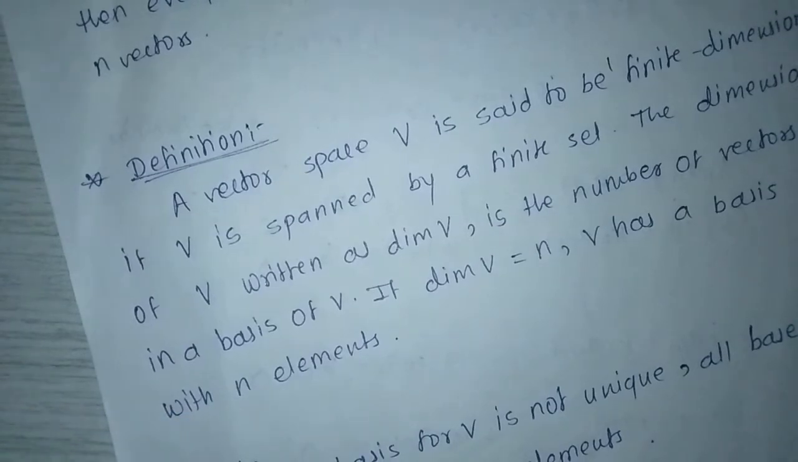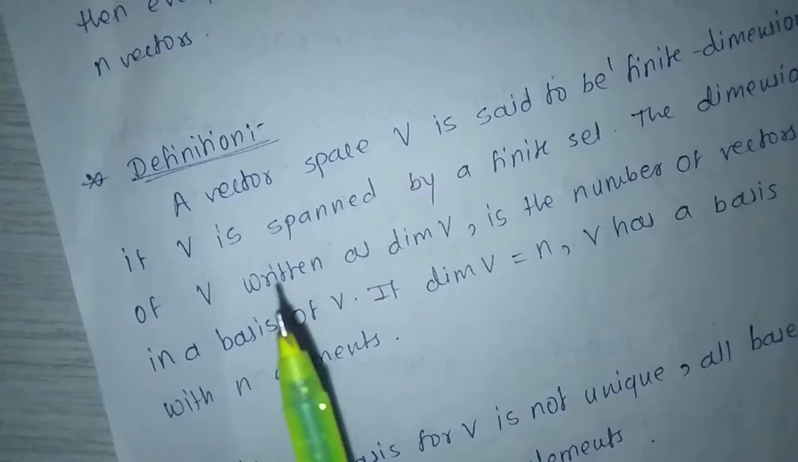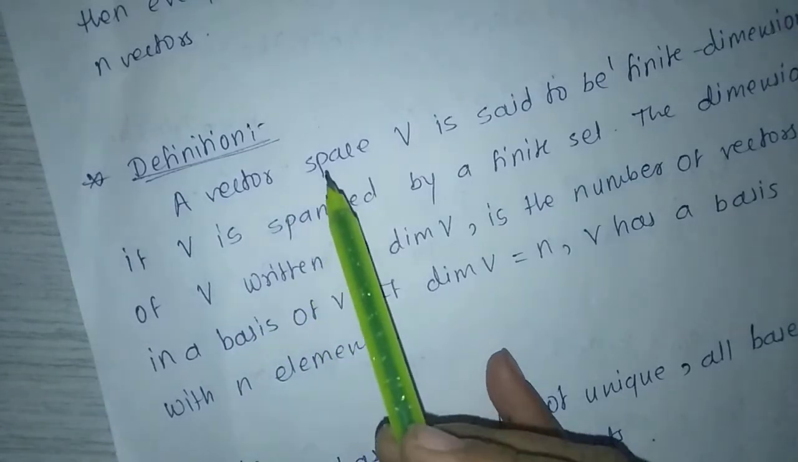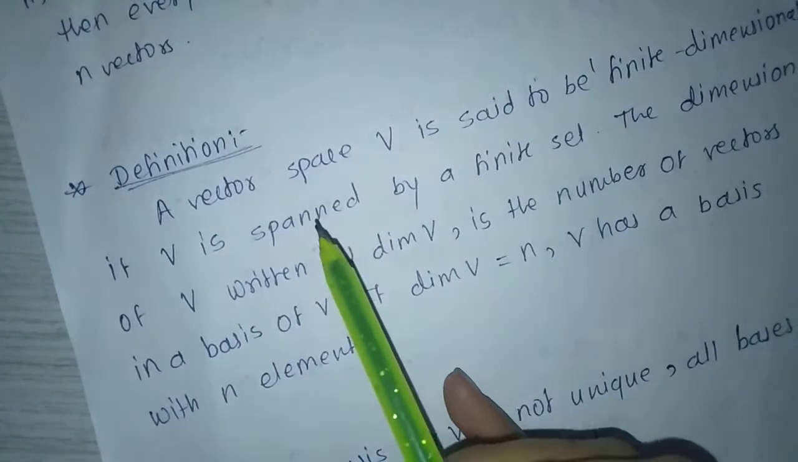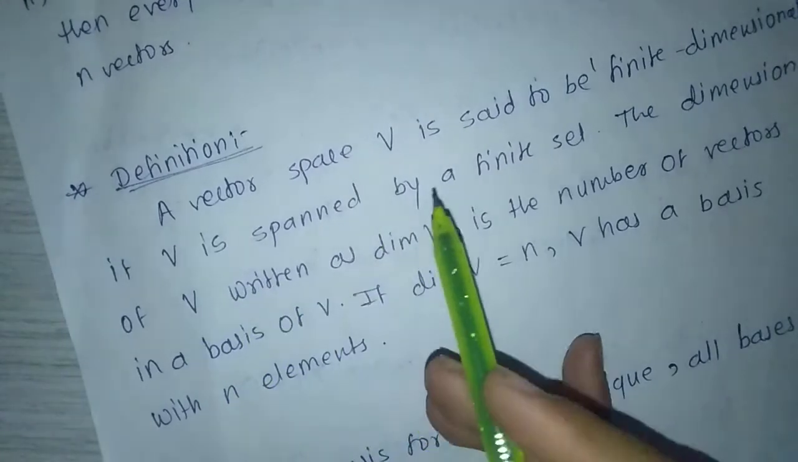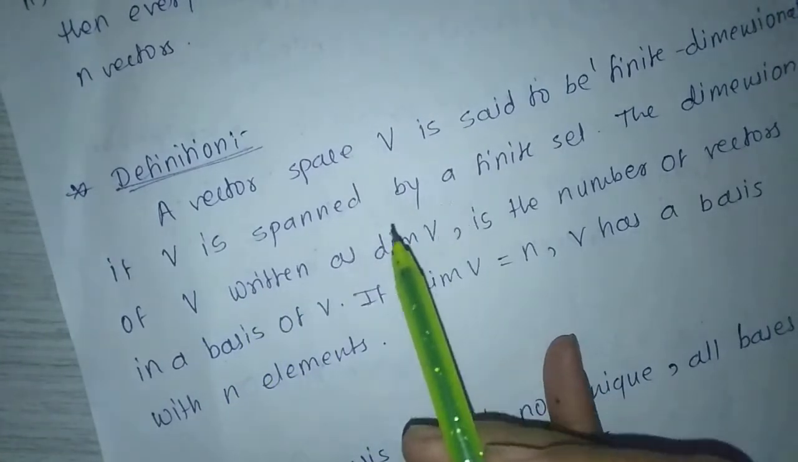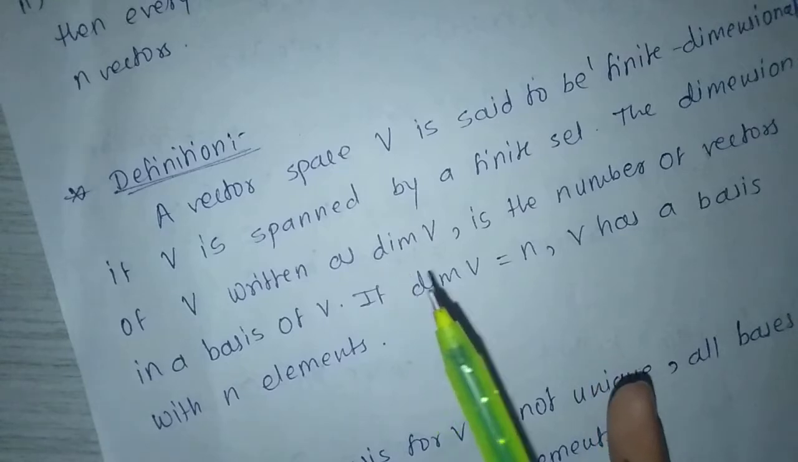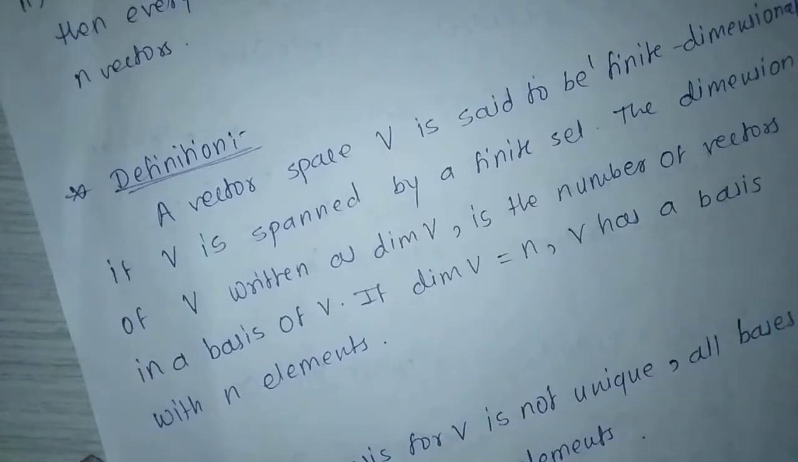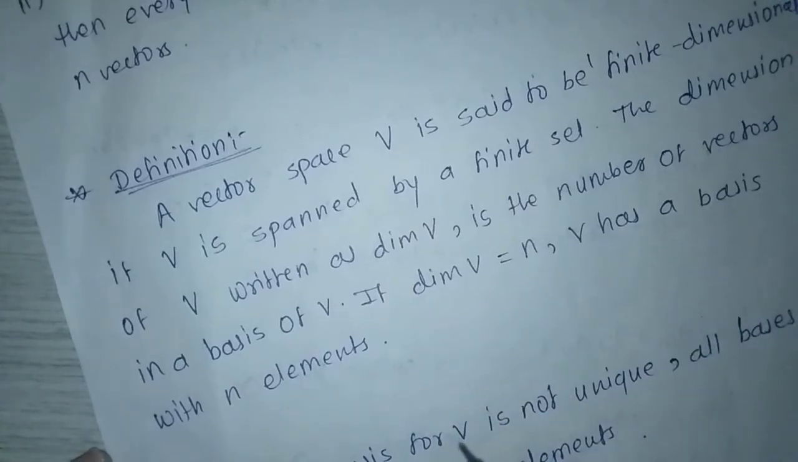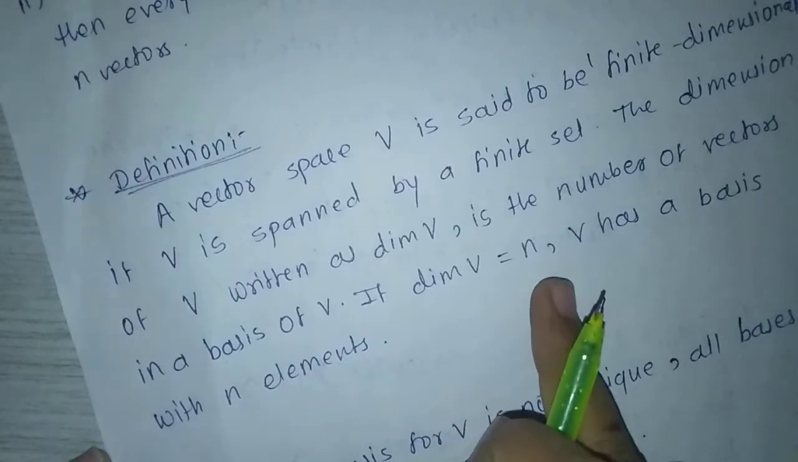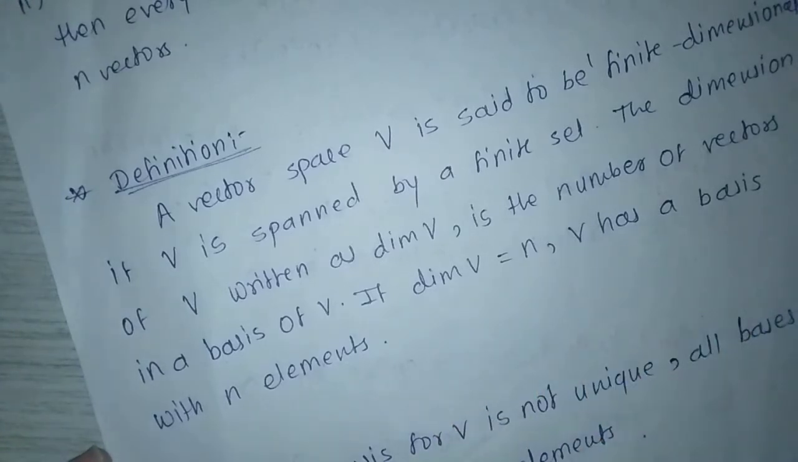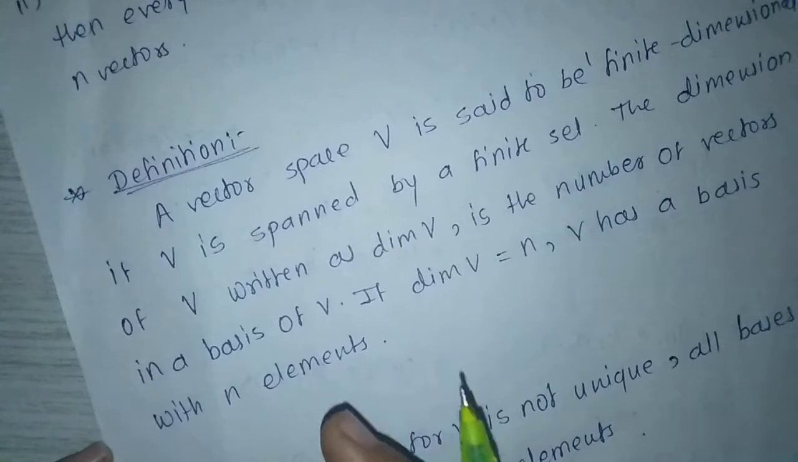Hello students. Next definition: dimension of a vector space means finite dimensional. A vector space V is said to be finite dimensional if V is spanned by a finite set. The dimension of V, written as dim V, is the number of vectors in a basis of V. If dim V equals n, it means V has a basis with n elements.